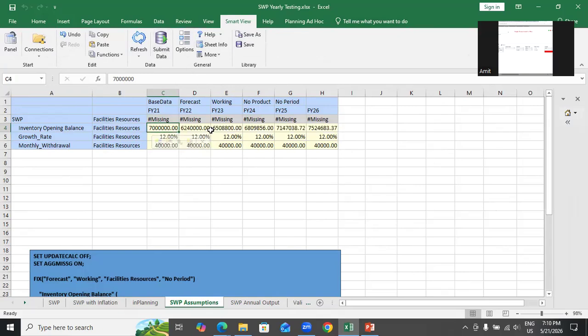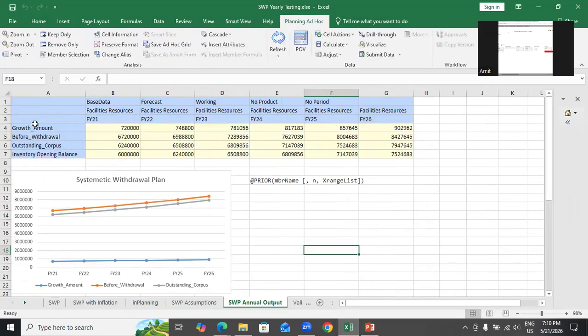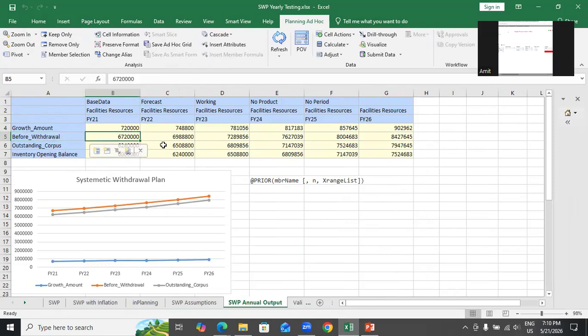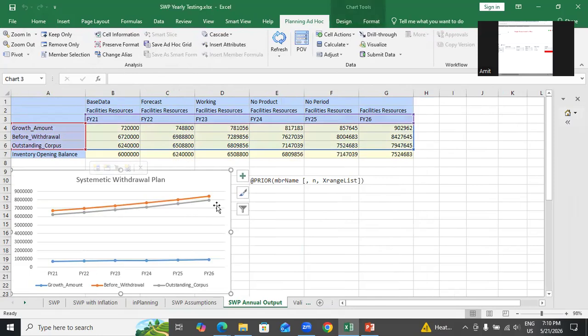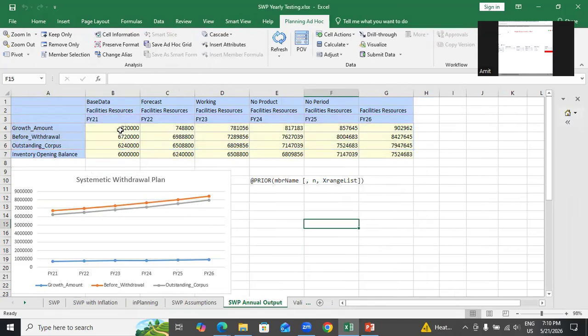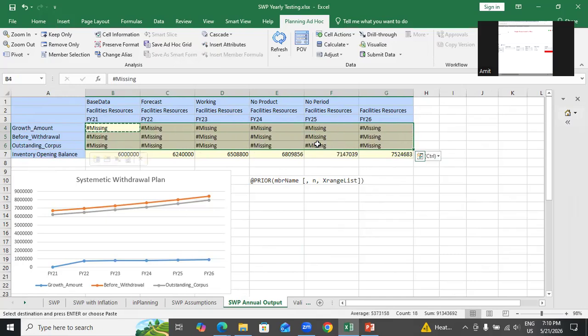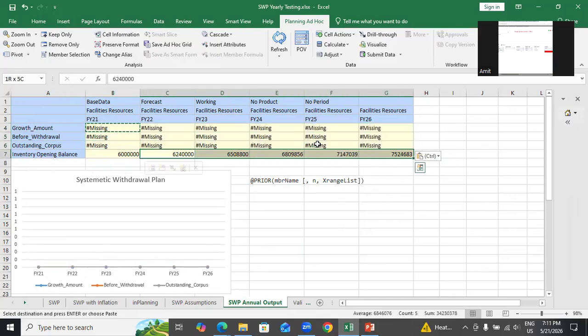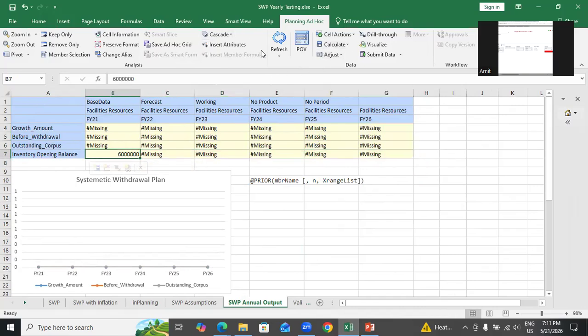Next, I am going to calculate, based on my input, my before-withdrawal amount, my outstanding corpus, and my growth year over year, how it's going to grow. And my opening inventory is going to change year over year, correct? And I plot a chart over here so that it is easy to understand. So I clear all data. I put #Missing. I'm going to calculate everything. Control C, everything, I clear all. This also I clear. Only the initial, I need the opening balance. That's it. I submit this data.